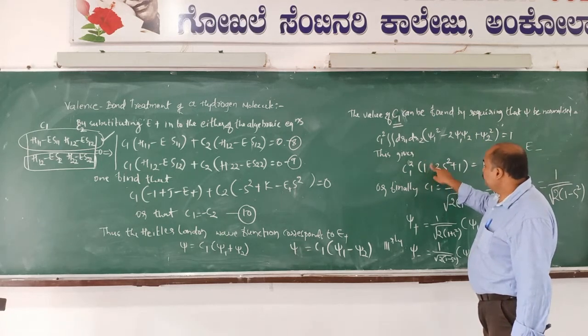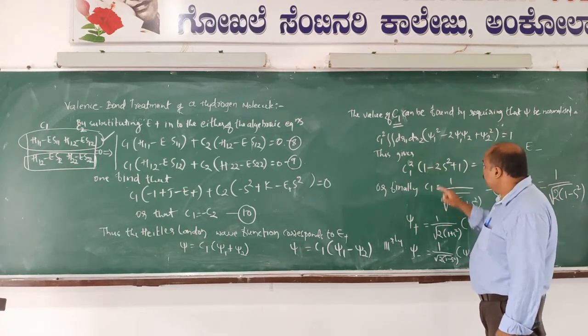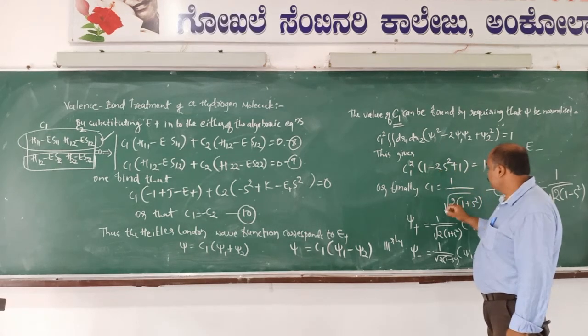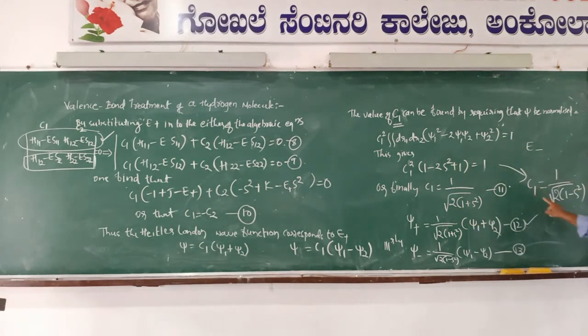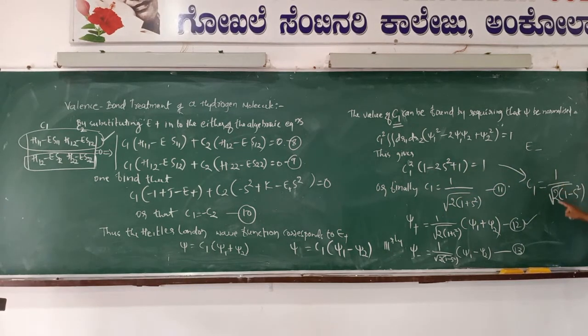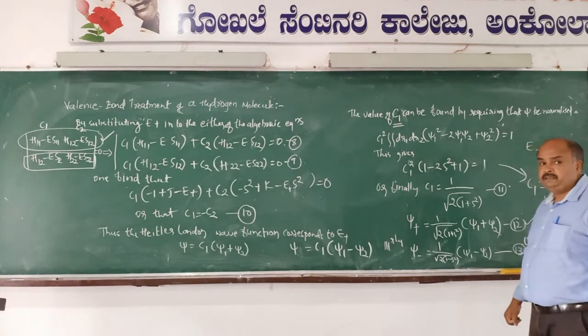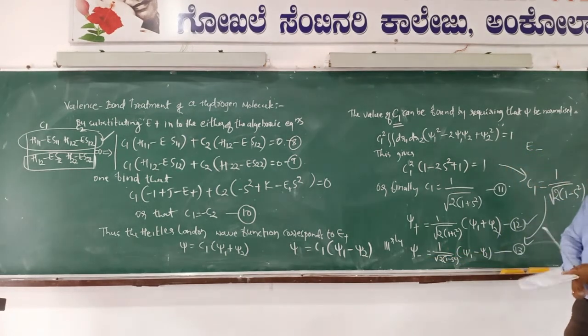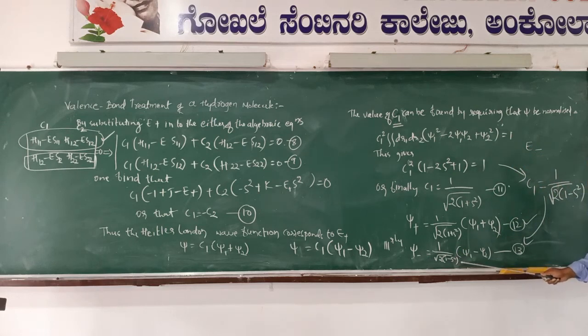Here it will be C1 square into 1 minus 2s square plus 1. So C1 must be equal to 1 divided by square root of 2 into 1 minus s square only. Therefore the wave function associated with E minus will be psi minus equals 1 divided by square root of 2 into 1 minus s square, into psi1 minus psi2. This will be the 13th equation.